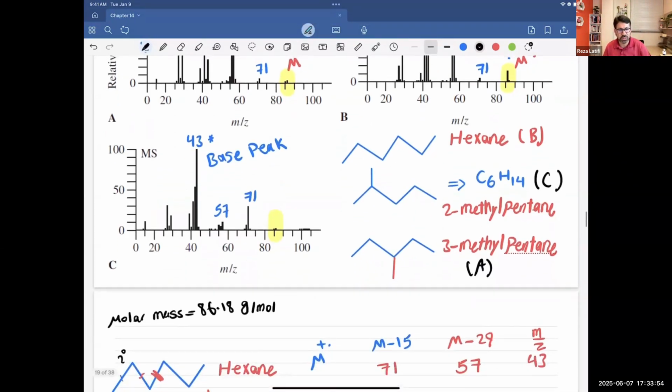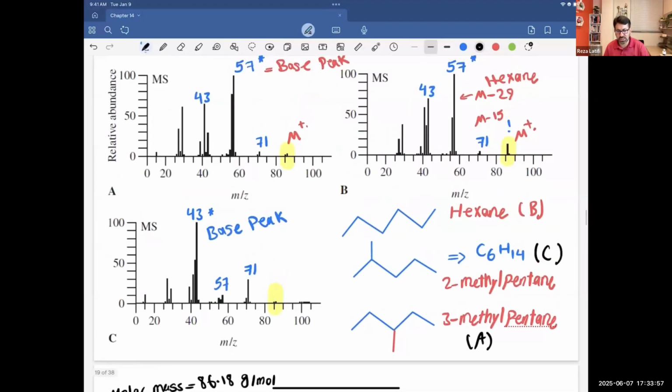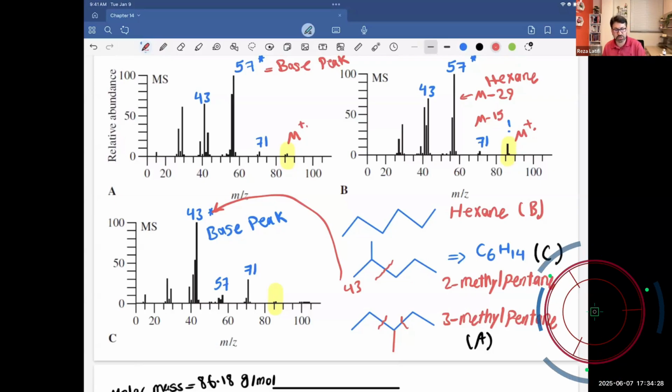Again, the way I differentiate them, I look at 57. I have a higher chance to get 57 by breaking the molecule from here or there. These two are identical, and so in both cases I get 57. If I cut the molecule from here, that's going to give me 43, and as you see, 43 is the dominant peak. So the C spectrum belongs technically to 2-methyl pentane.